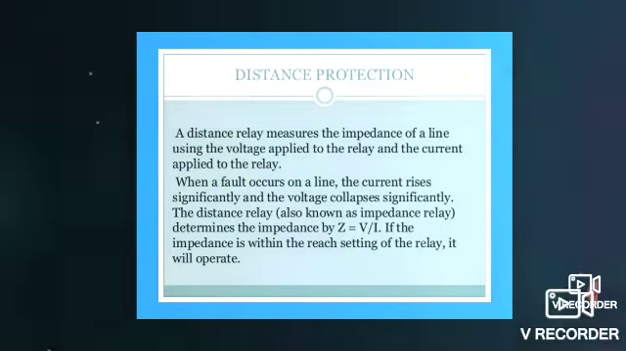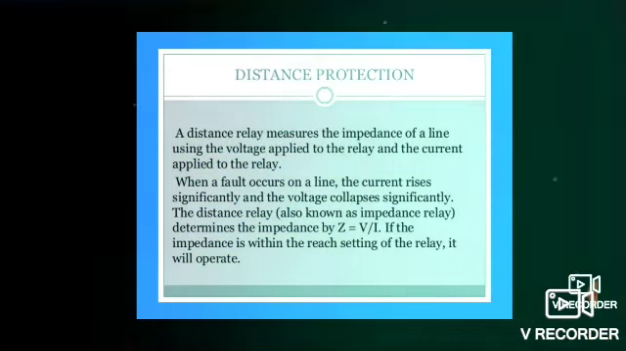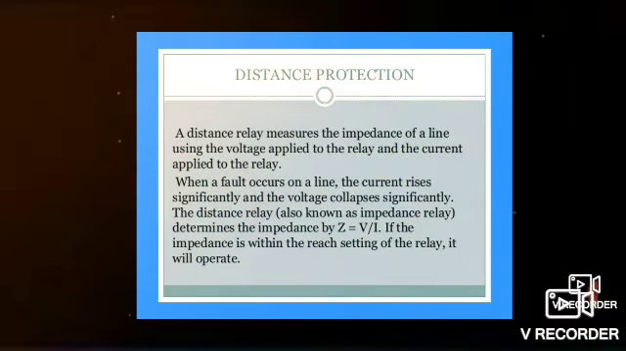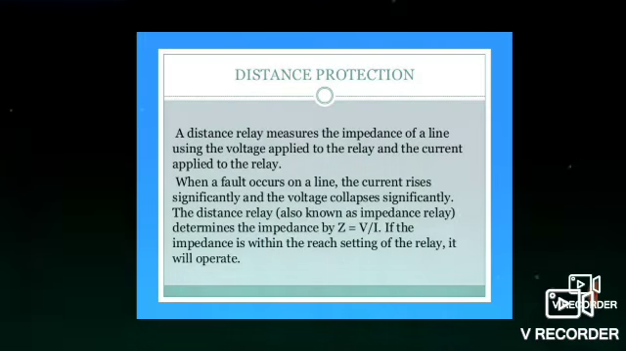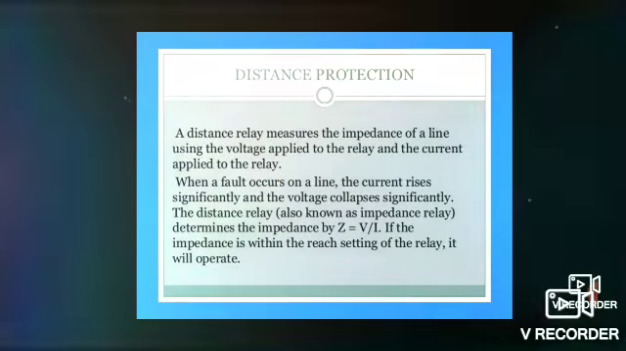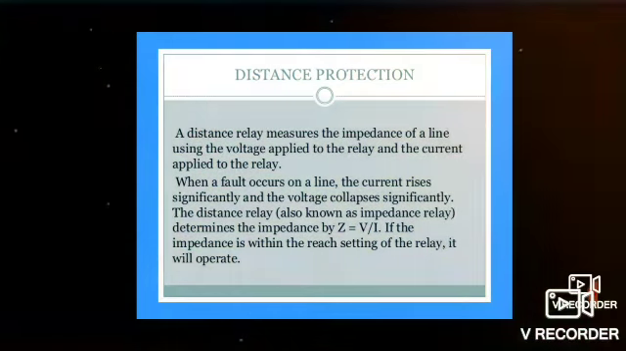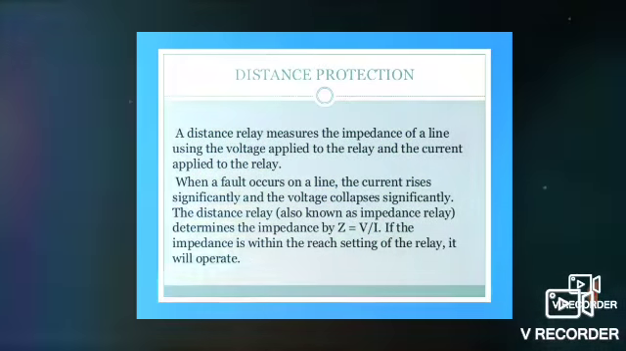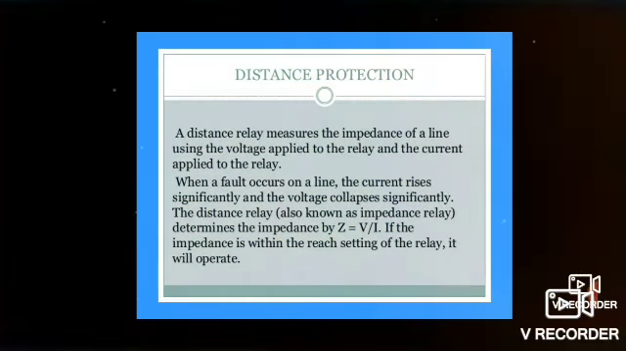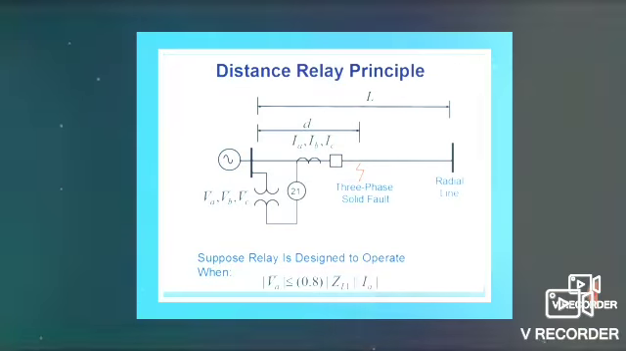Then the distance protection. A distance relay measures the impedance of the line using the voltage and the current applied to the relay. The voltage is measured using a voltage transformer and the current is measured using a current transformer. When a fault occurs on a line, the current rises significantly and the voltage collapses significantly. So the distance relay measures the impedance, that is Z equal to V by I. If the impedance is within the reach setting of the relay, it will operate. That is, if it is going beyond the limit, then the relay will open. This is the distance relay principle.